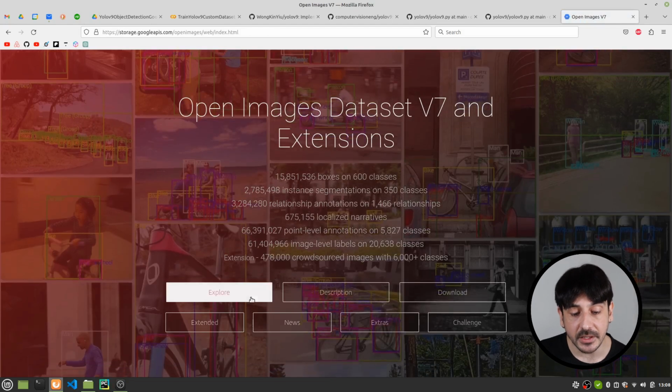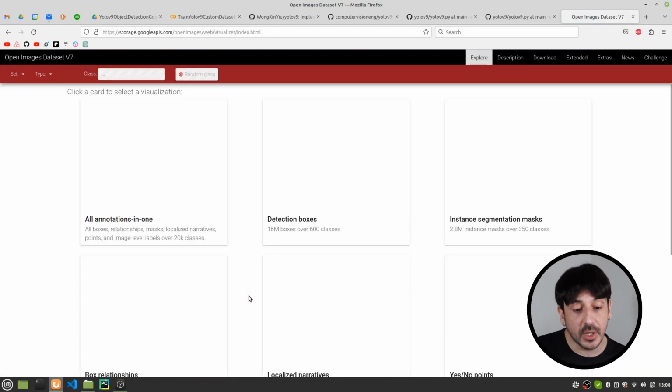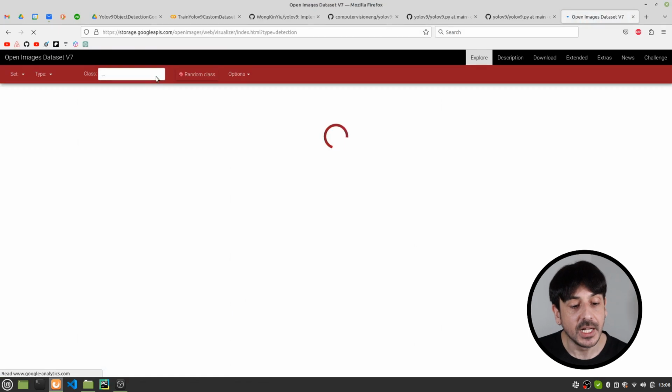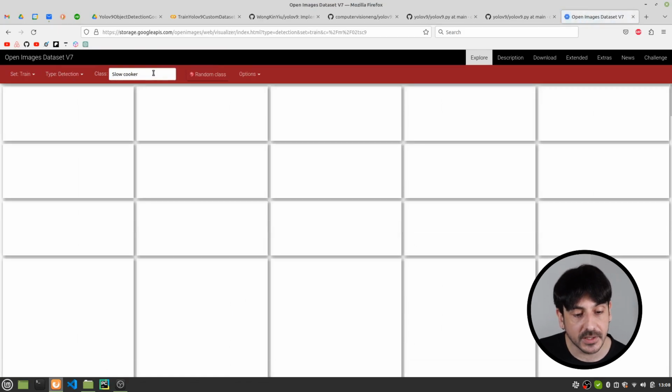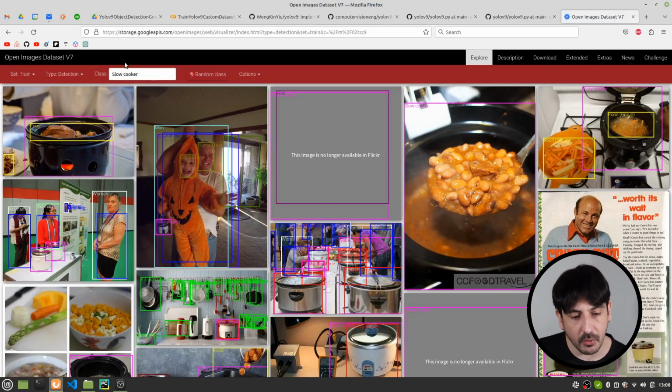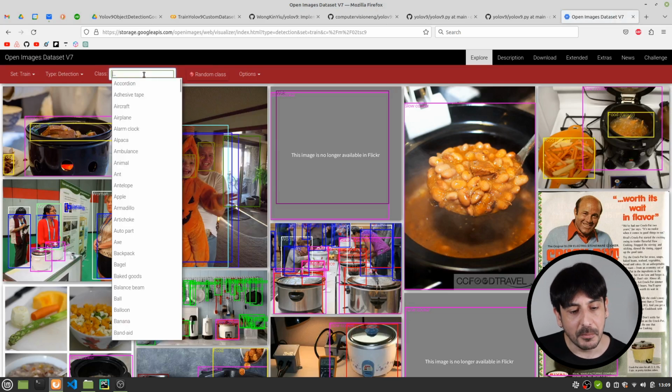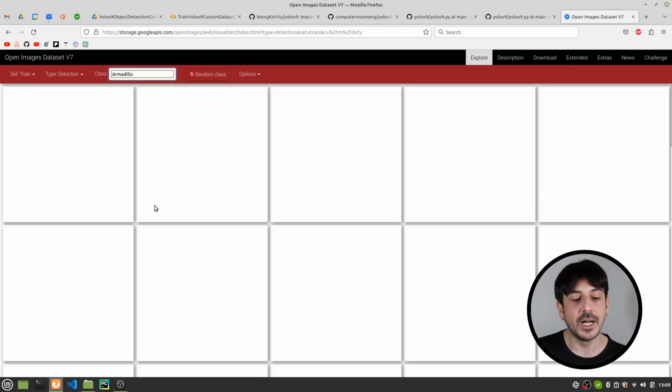This is an amazing dataset with I don't know how many categories, I don't know how many annotations. Let me show you just a few of them. For example, you can see that this is a random category, slow cooker, but if I show you other categories, we also have accordion, alpaca, animal, ant, antelope, apple, armadillo, and so on, right?